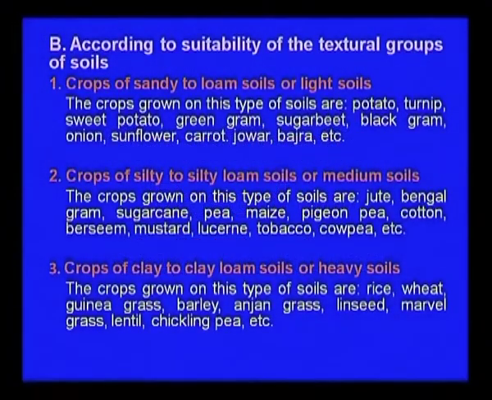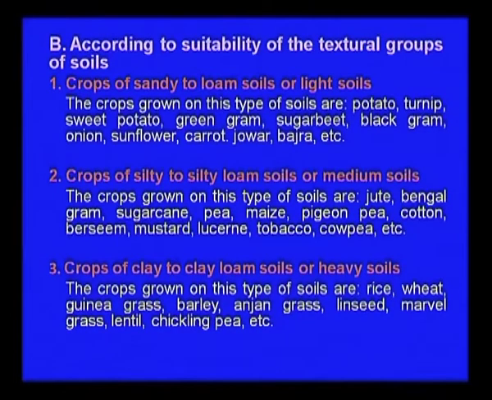Now, we come to the classification based on the soil texture, and there are three types of texture. One is the light soil, the sandy soil. Here the soils are sandy to loam soils, and these soils are light, the infiltration rate is very high, and the plants can grow very well. These are potato, turnip, sweet potato, green gram, some of the examples I have mentioned.